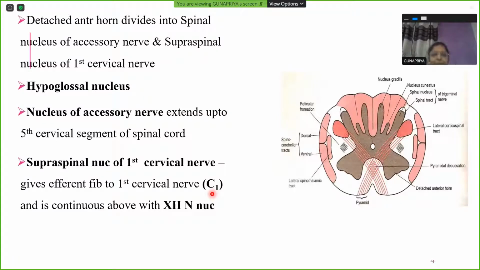Then why do we call it descendens hypoglossae? Because this C1 nerve travels closely along with the hypoglossal nerve, and the site where the hypoglossal nerve deviates to supply the tongue, it then runs down on the carotid sheath to complete the loop of ansa cervicalis. So ansa cervicalis has two components, descendens hypoglossae and descendens cervicalis.